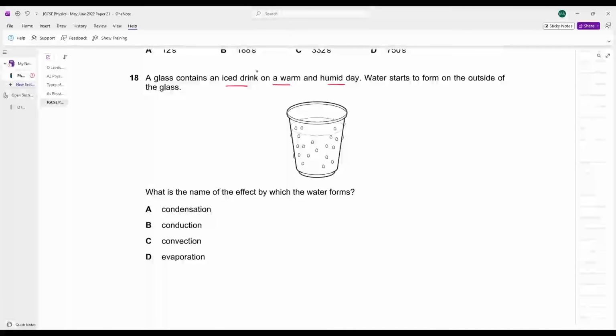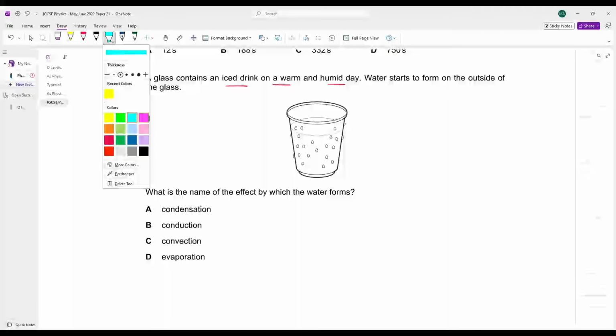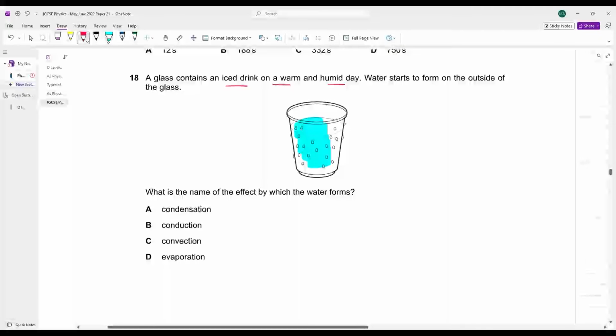Here there is an ice drink in this glass. Let me mark it as well. This whole glass has a cold drink. Water starts to form on the outside. Okay, water is starting to form on the outside. This process is the process of condensation. What happens in the process of condensation?